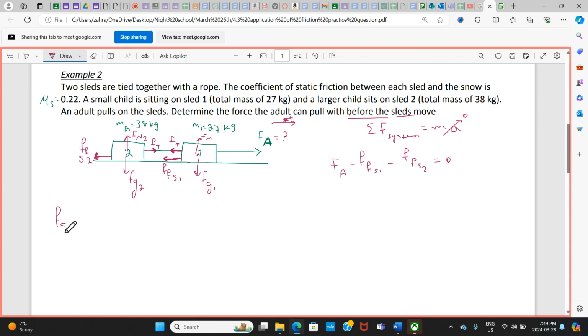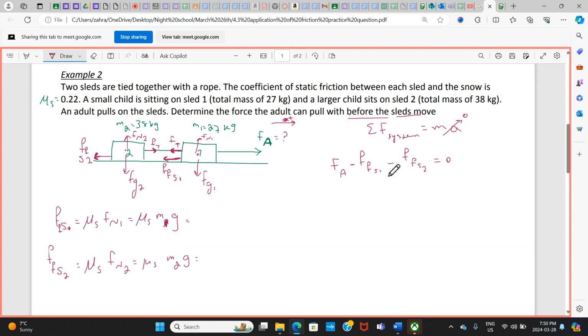Now let's just talk about the force of static friction for the first sled and the force of static friction for object 2. That would be mu s times the normal force on object 1, and mu s times the normal force on object 2. The normal force on object 2, of course, is going to be m1g, and here it's going to be mu s m2g.